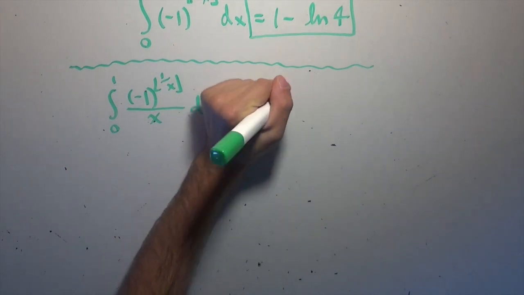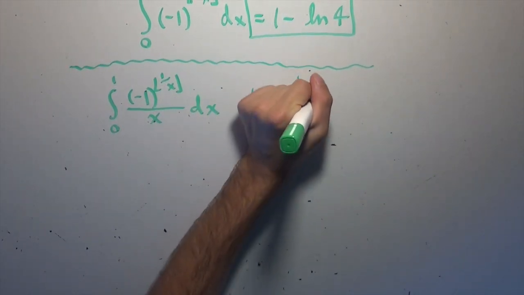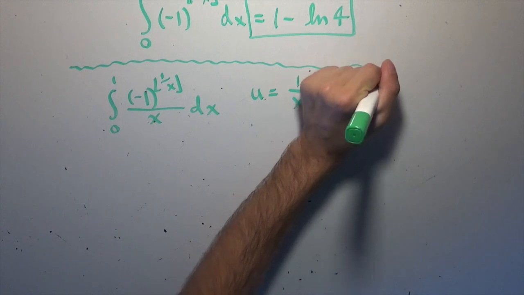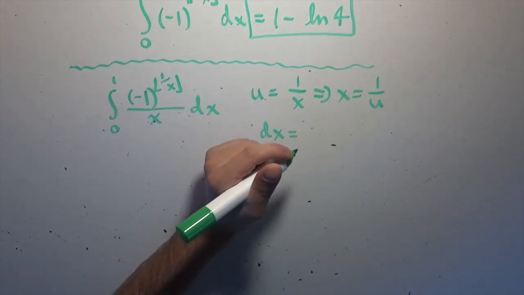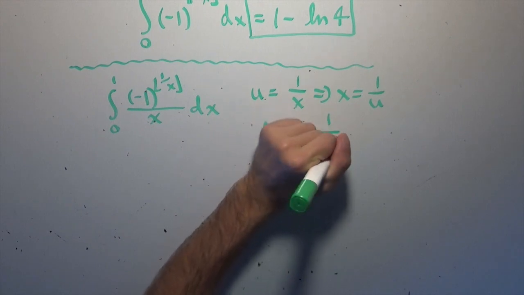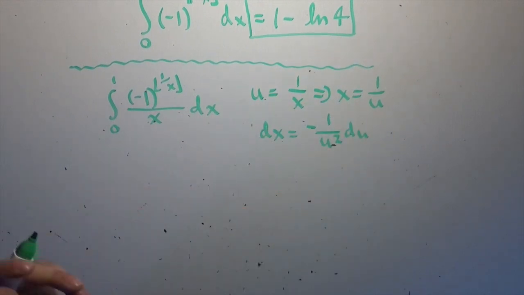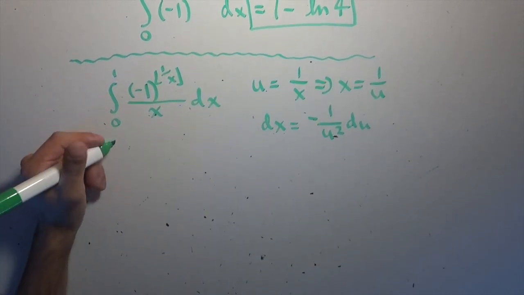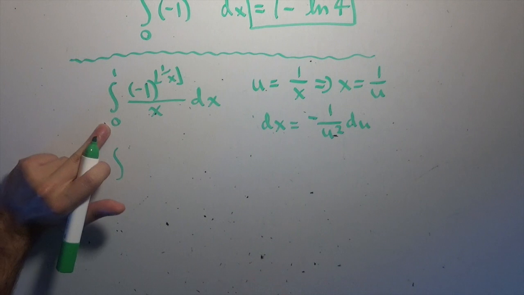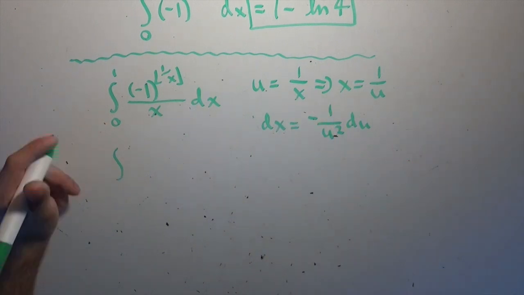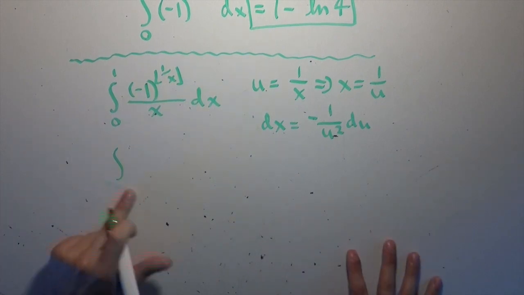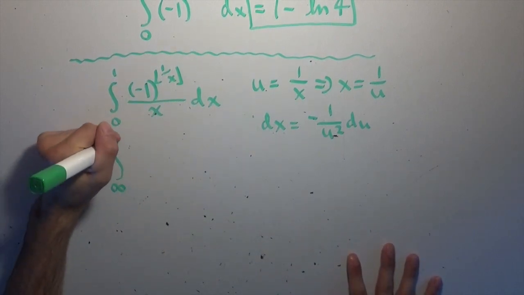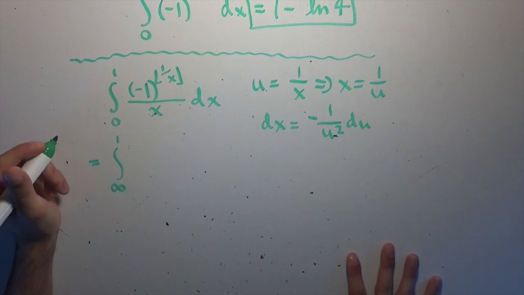So we're going to do the same substitution that Michael Penn did. He said u equals 1 over x, which tells us that x is equal to 1 over u, which tells us that dx is going to be equal to -1 over u squared du, by simply differentiating. And the bounds are going to change as well. If we plug in 0, we get positive infinity because we're approaching 0 from the right. And then we get 1 at the top because 1 divided by 1 is just 1, of course. Now we make our substitutions.